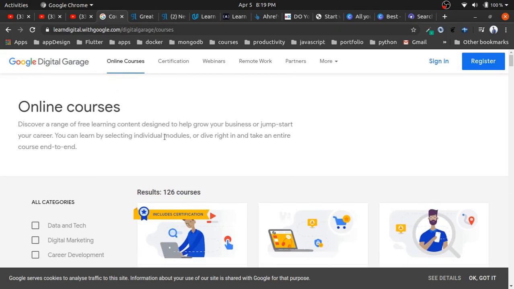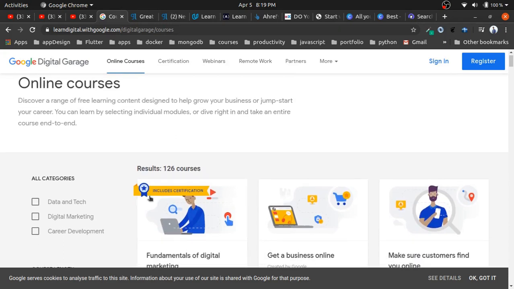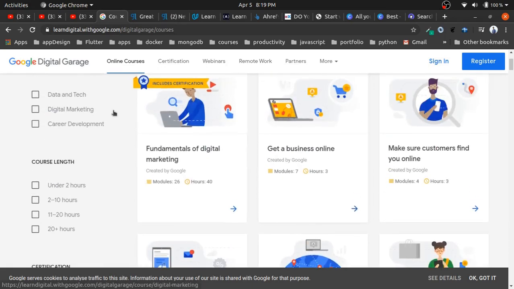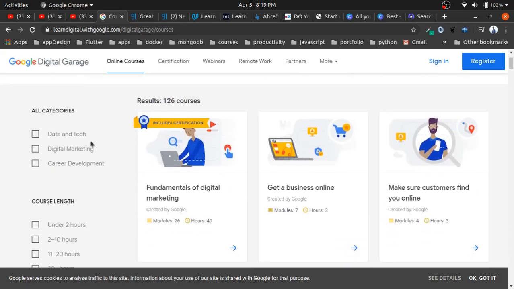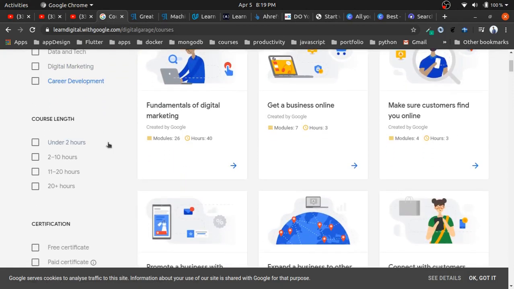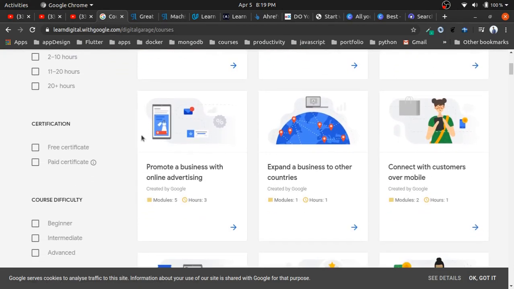The first course, Fundamentals of Digital Marketing, includes a certification also, and covers a vast majority of topics such as data, digital marketing, career development, etc. You can just skim through it and finish the course in no time.